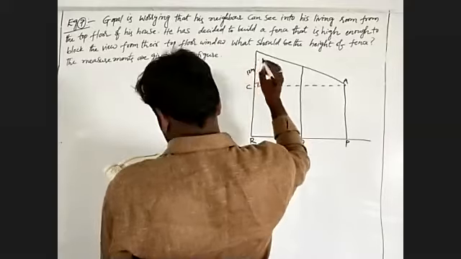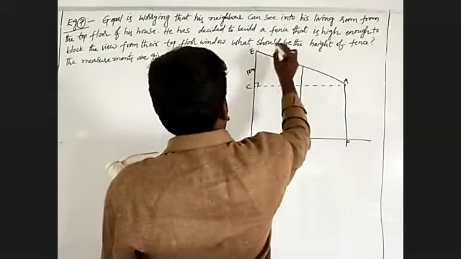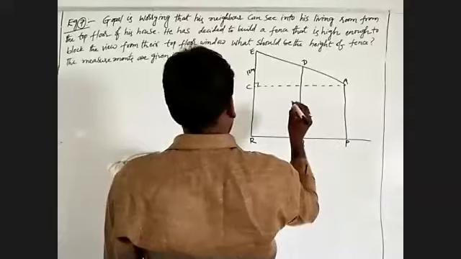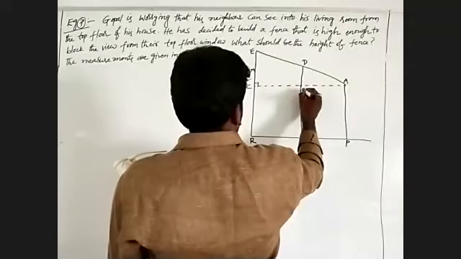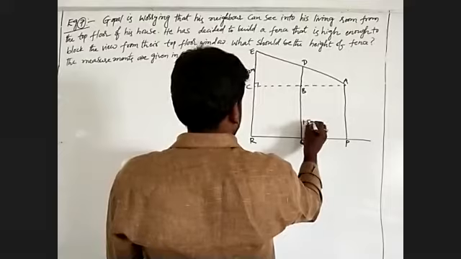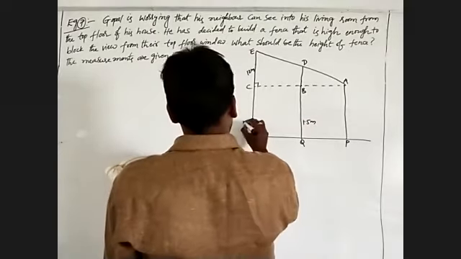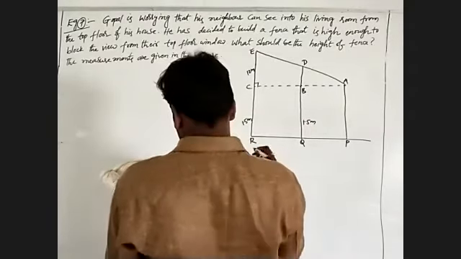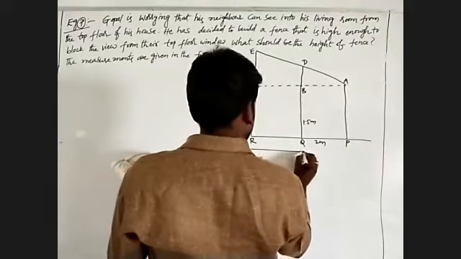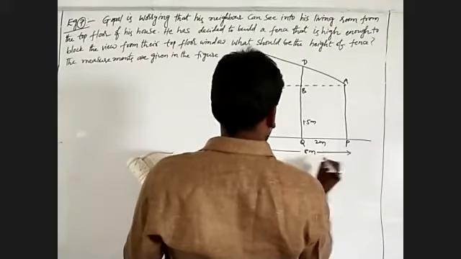This is E, this is D, this is B. This is 1.5 meters, and this is also 1.5 meters. This is 2 meters. The total distance is 8 meters.